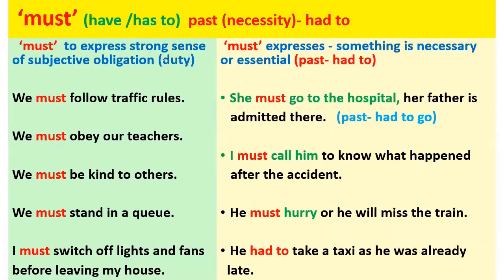Must indicates a strong sense of subjective obligation. Subjective obligation means it is the speaker's personal opinion. Whoever is speaking, it's his personal opinion. If I say he must save money, so it's my opinion that he must save money. It's obligatory for him to save money.